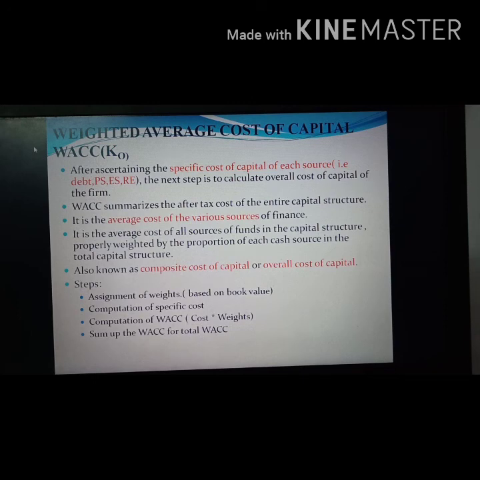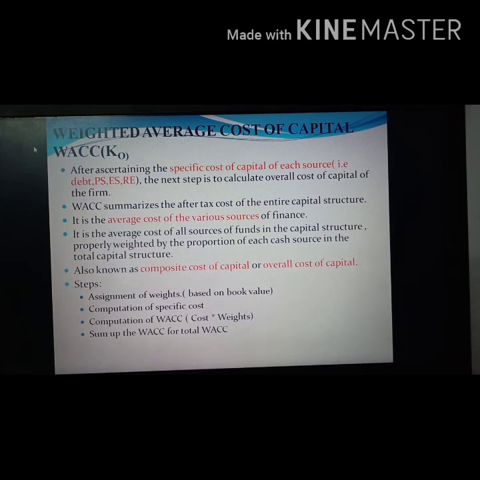In order to calculate the weighted average cost of capital, there are some steps. First, the assignment of weights. Second, computation of the specific cost. Third, computation of WACC. And the last stage is to sum up the WACC for the total WACC.